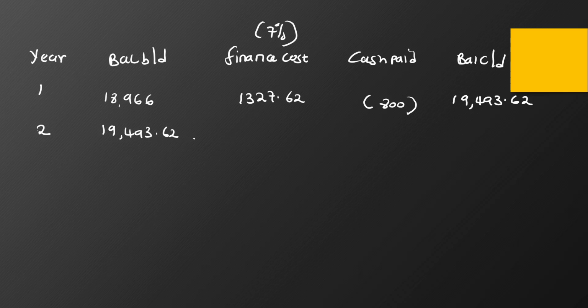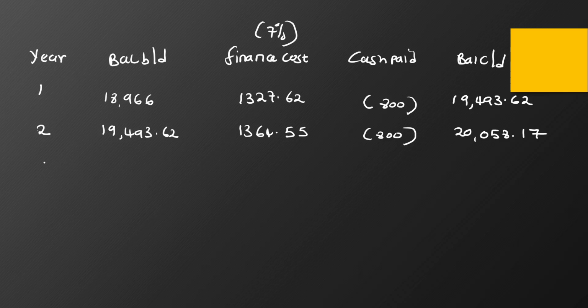19,493.62 is giving me 1364.55. We pay 800 shillings. I take 19,493.62 plus 1364.55 minus 800, and that is giving me 20,058.17.